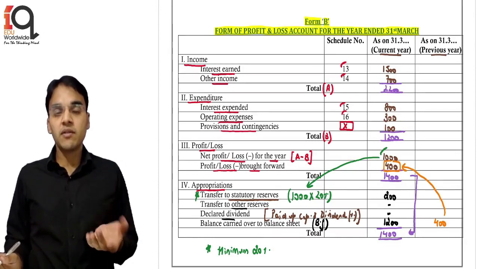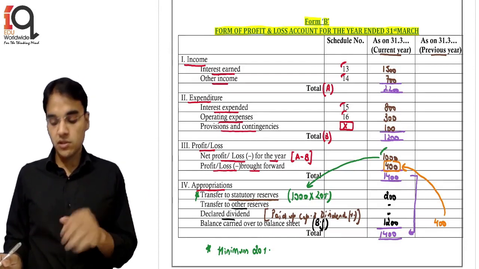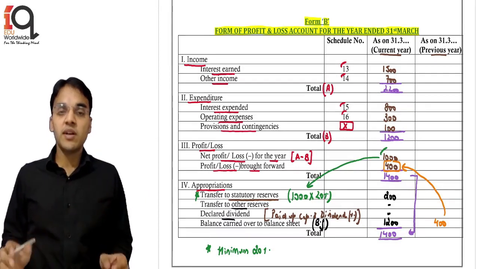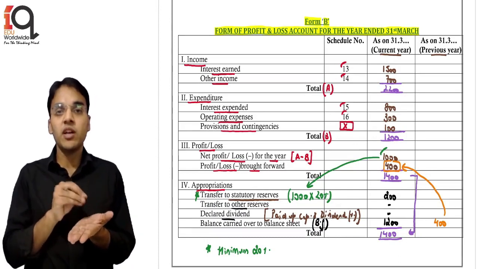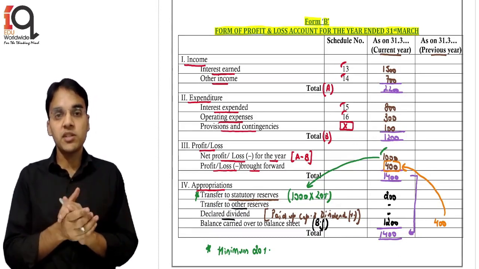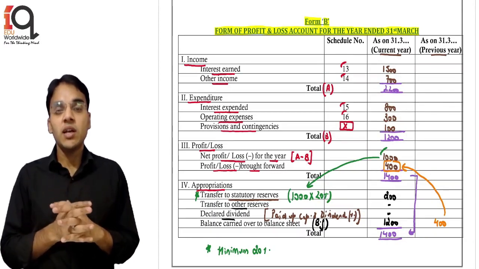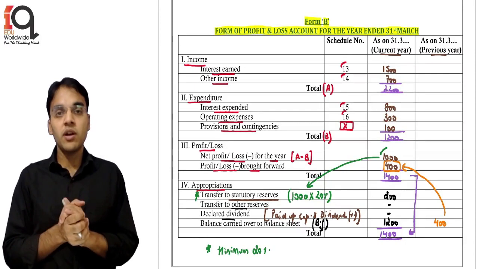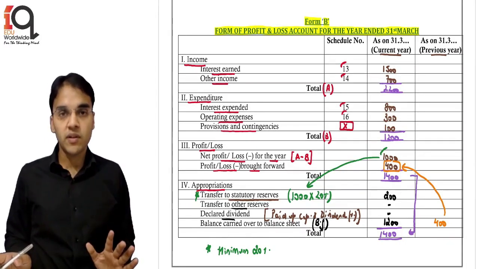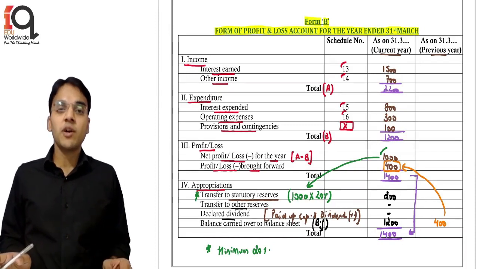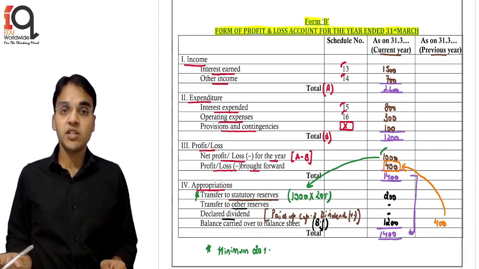So in the next year again, 20% minimum of the current year profit will be transferred to statutory reserve, with other appropriations and the remaining being carried forward. So this 1200 is till date profit. If I tell you, this is 80% profit of the current year, student, if there is no appropriation apart from statutory reserve, and the rest is of the last year profit. So last year was 400, current year remaining after statutory reserve is 800. So 800 plus 400 is 1200. So this is our format of P&L account which we need to remember along with the schedule numbers.